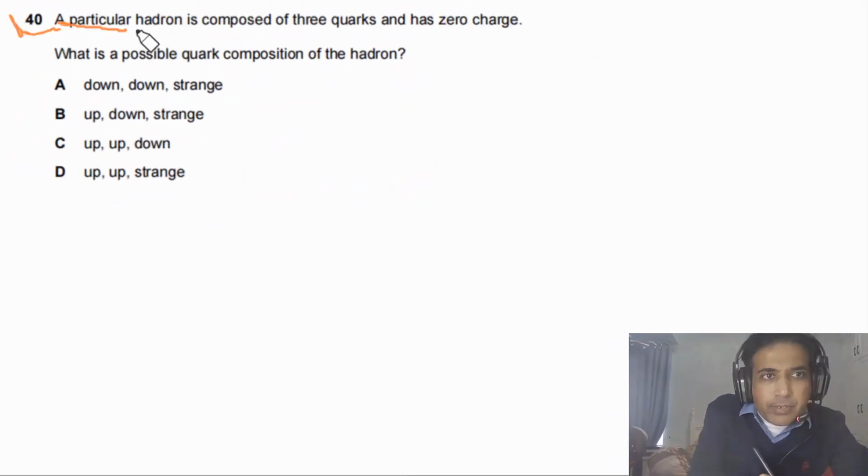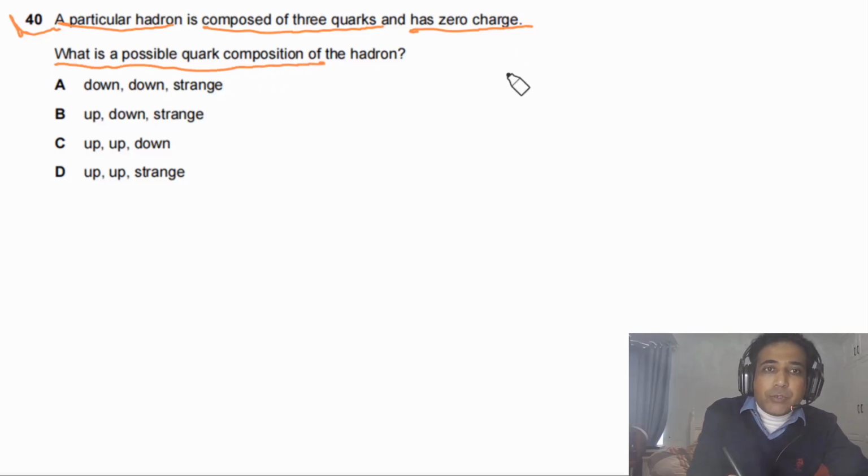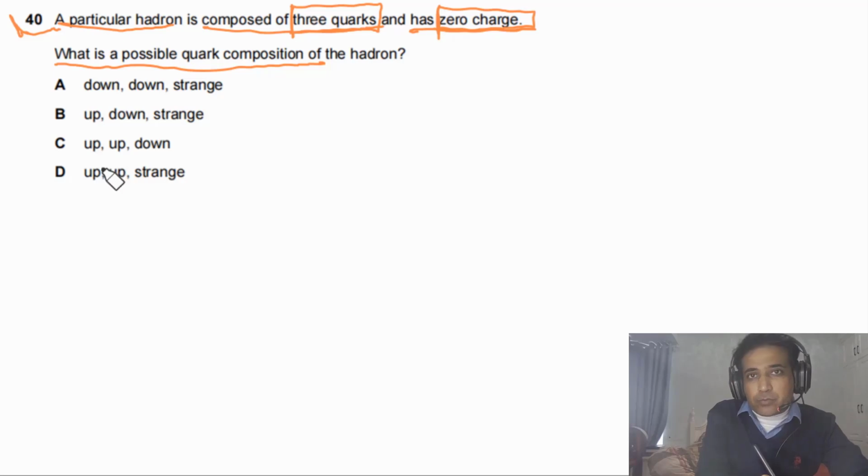Question 40 says, a particular hadron is composed of 3 quarks and has 0 charge. What is a possible quark composition of the hadron? So it is given to us, hadron has 3 quarks and the charge on hadron is equal to 0. So we can simply look at these given options and we can figure out the answer.